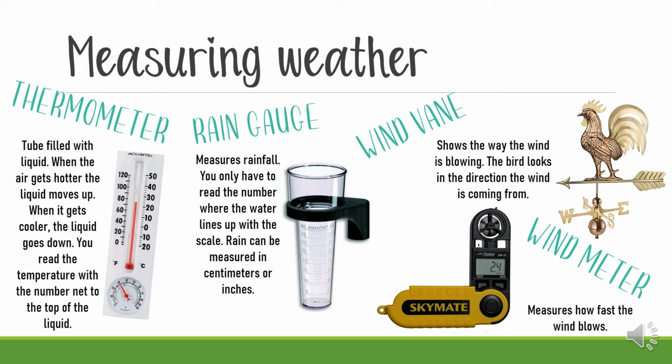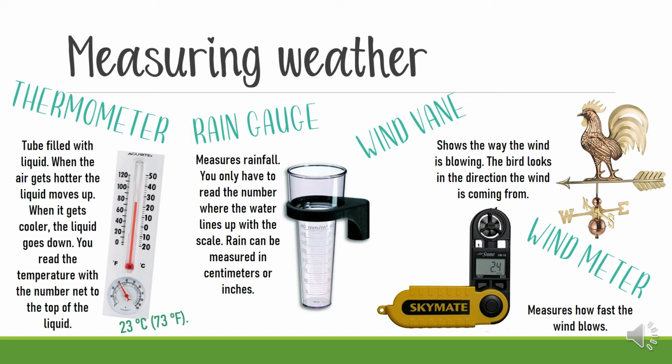Then you have to write what is the temperature that is reading on the thermometer. Can you see it? So tell me the answer. The answer is 23 degrees Celsius or 73 Fahrenheit degrees.